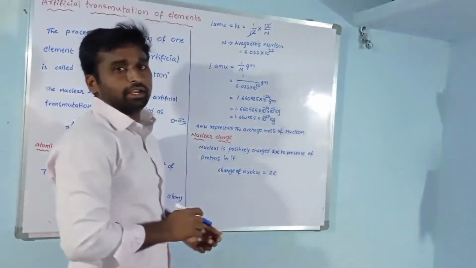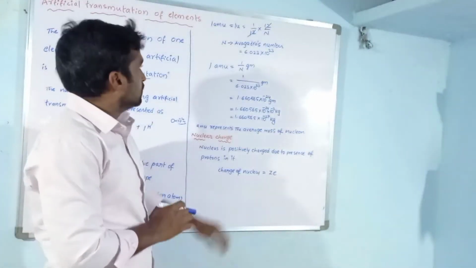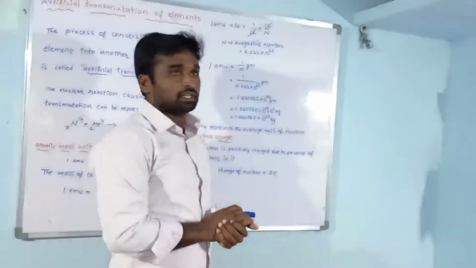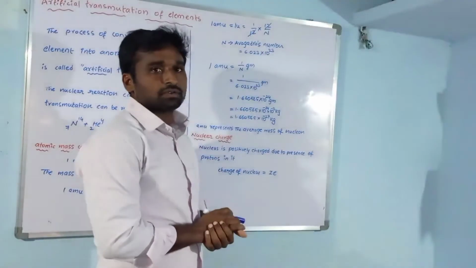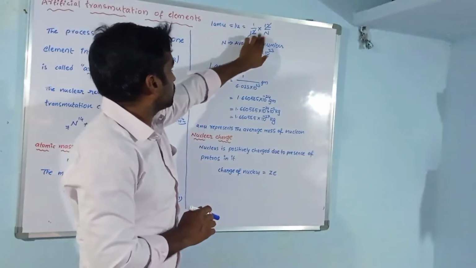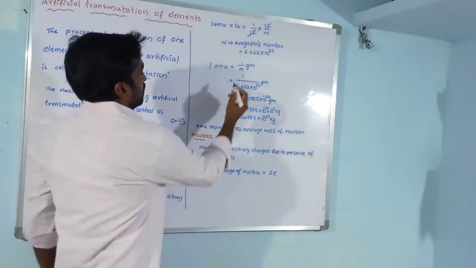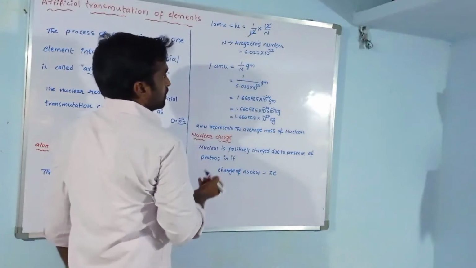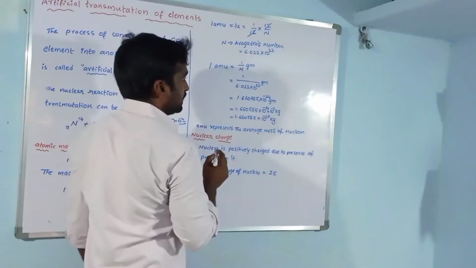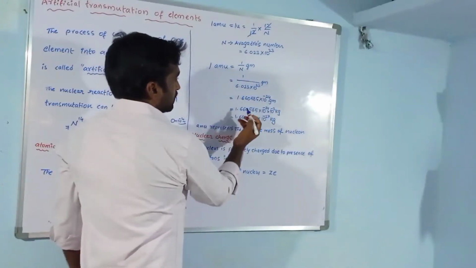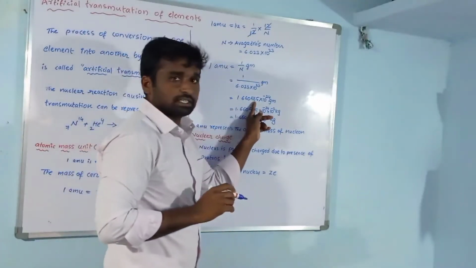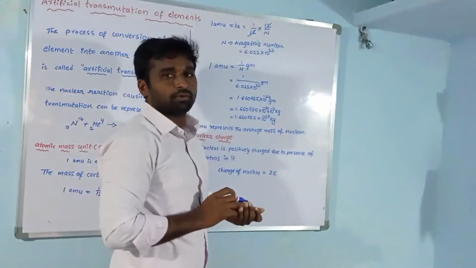What is N here? N is Avogadro's number, 6.023 into 10 to the power of 23. When we substitute this in the equation, the 12 gets cancelled and we have only 1 by N gram. So 1 by 6.023 into 10 to the power of 23 gram gives 1.660565 into 10 to the power of minus 24 gram.